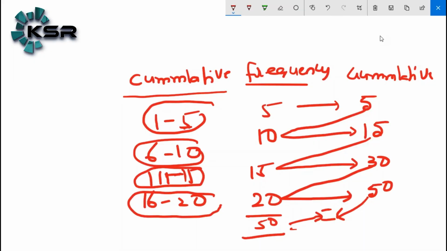The next class should not start with 5. It should be more than 5. It can be 5.01, 5.1, or 6, but it cannot be 5. The reason is that if I keep 5 again in the second row, the value and the count will be repeating. That is the reason we should not keep the same value.